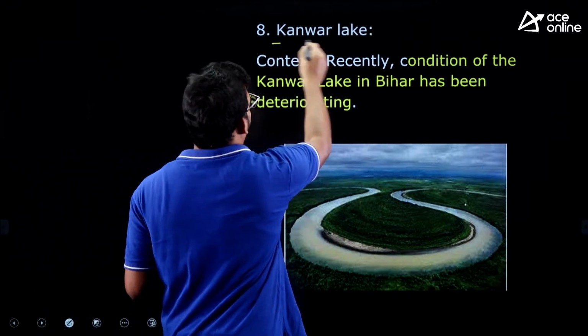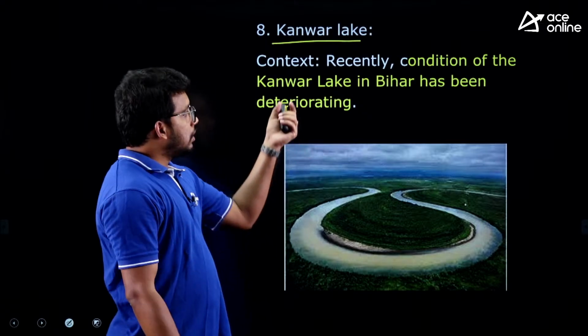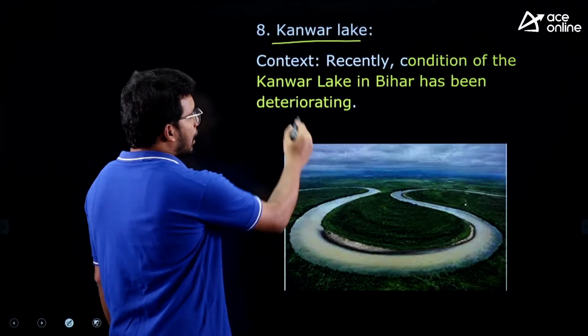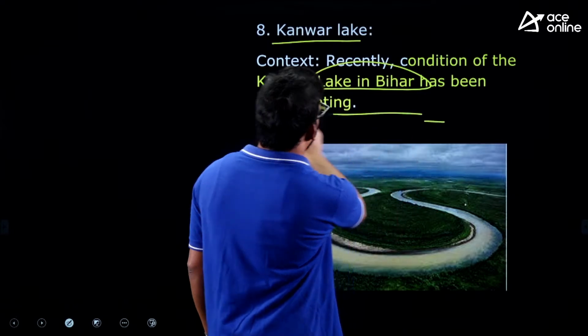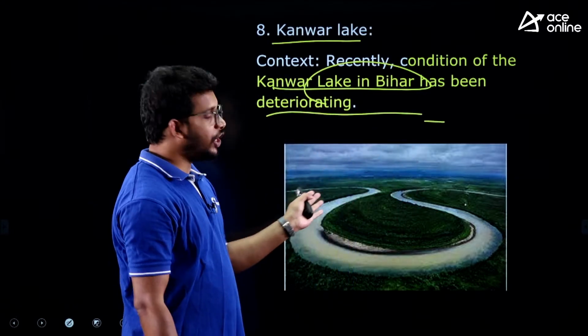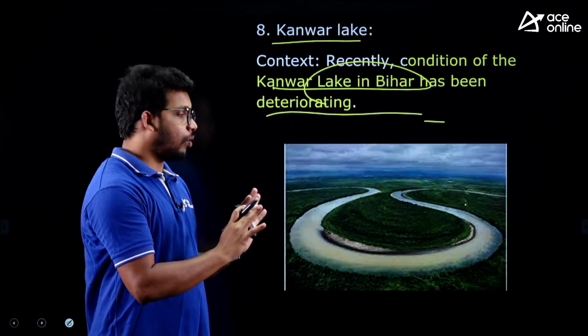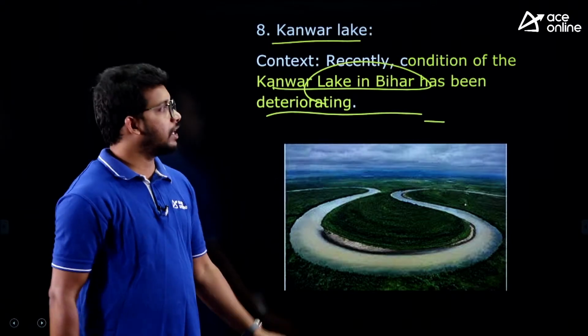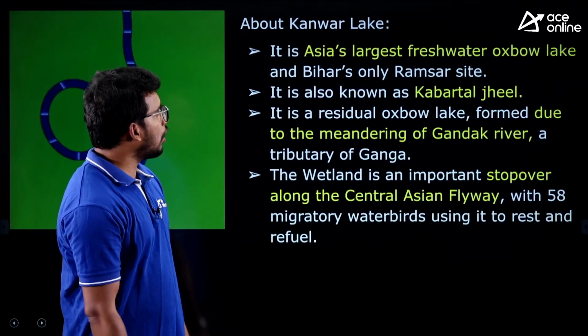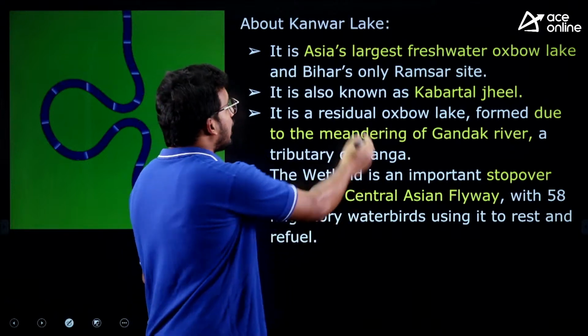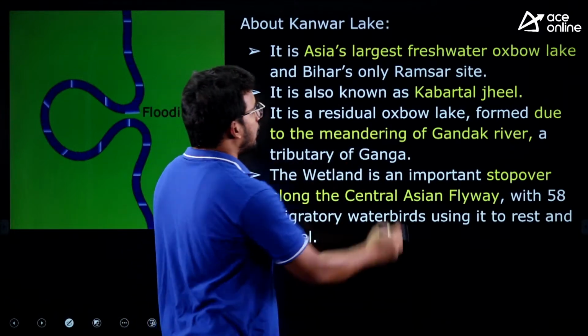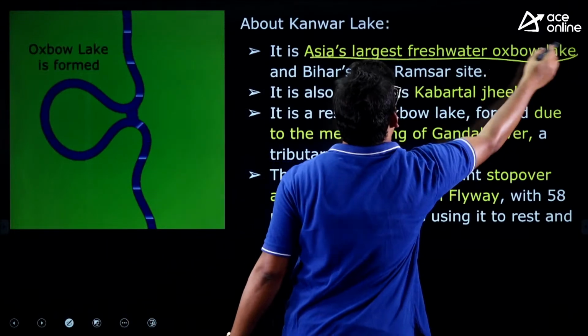So, Kanwar Lake. Recently the condition of Kanwar Lake in Bihar has been worsening. The quality of this lake is being deteriorated. That's why it is there in the news. Now, Kanwar Lake is Asia's largest freshwater oxbow lake.